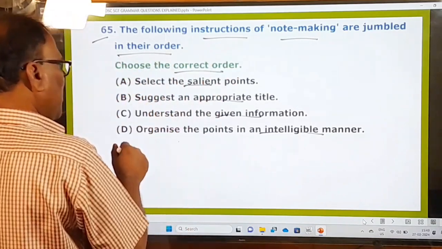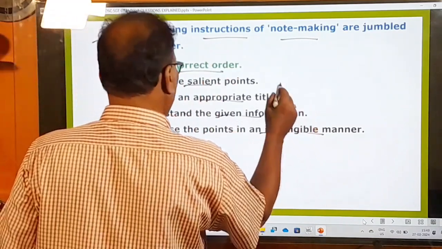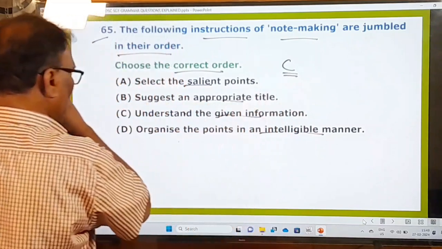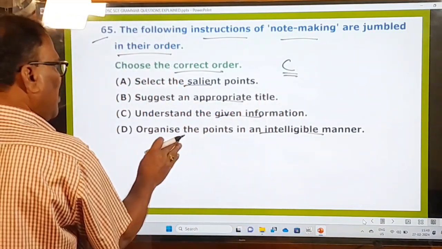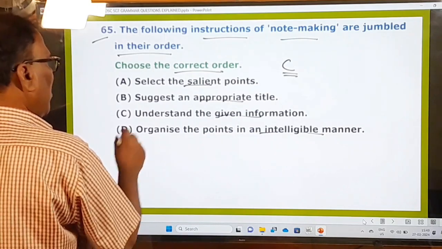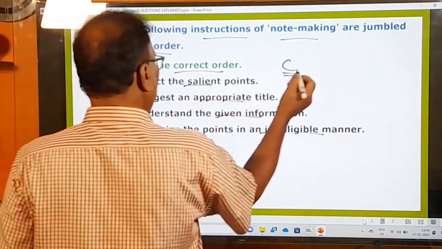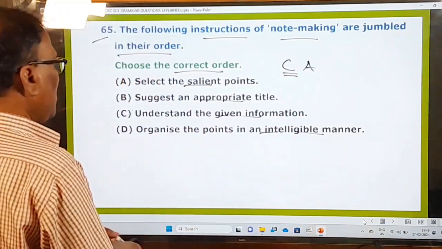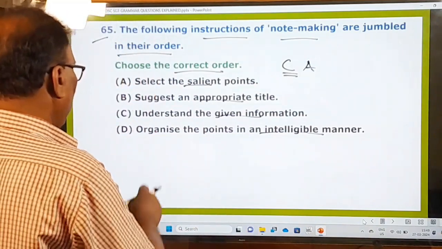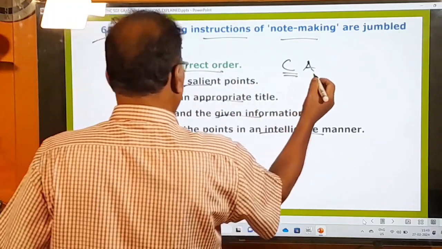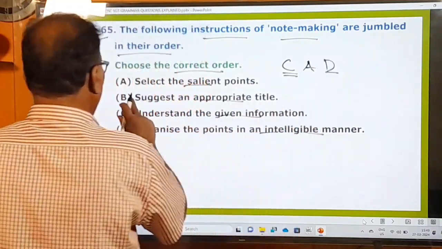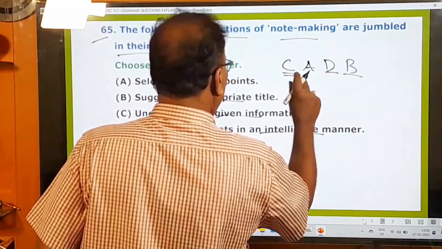And what should be the first one? Understand the given passage. C must be the first one, right? After that, first of all, you have to understand the given information, and afterwards, what is that? Select the salient points. A must be your next point, I think. Okay, organize the points in an intelligible manner. So this D must be the right one, and B, suitable title. CADB must be your answer.